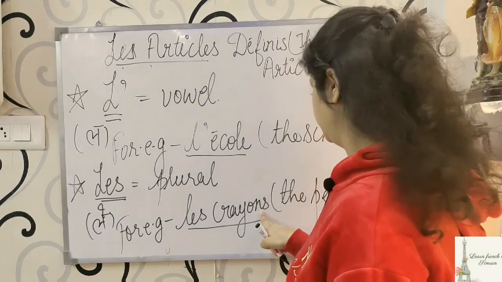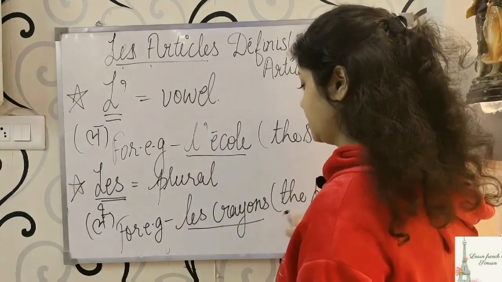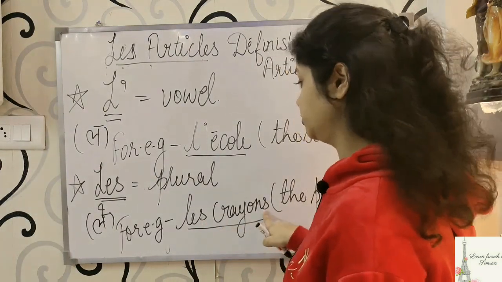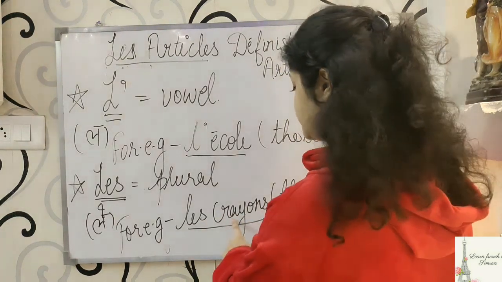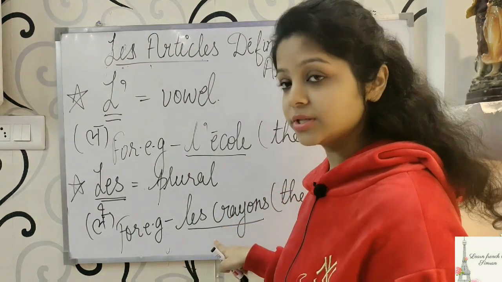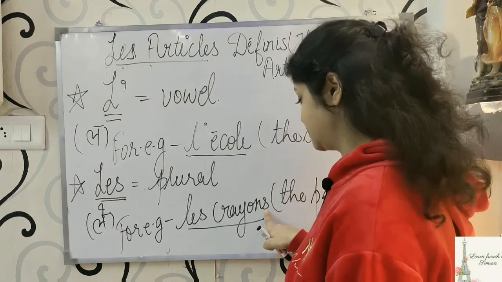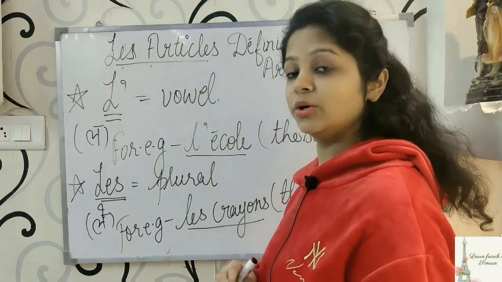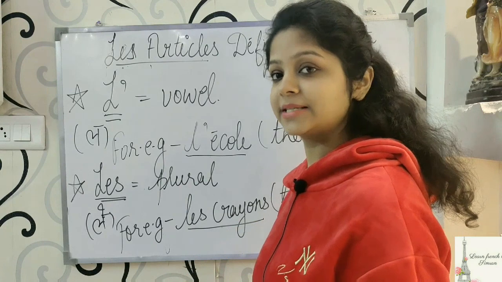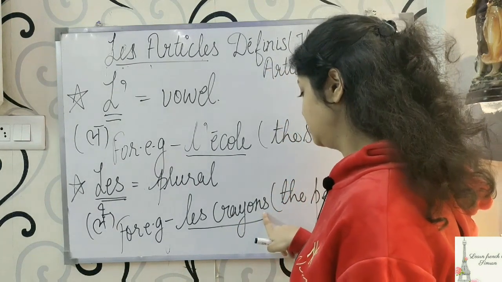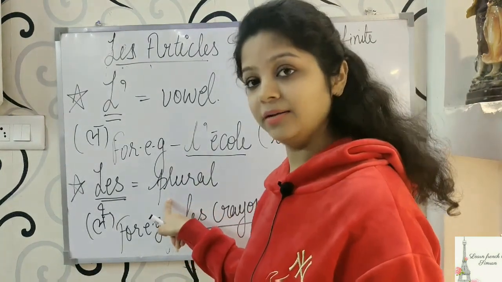Crayon means pencil, and we came to know that this word is plural because it was ending with S. Most of the words that end with S will be plural in French.